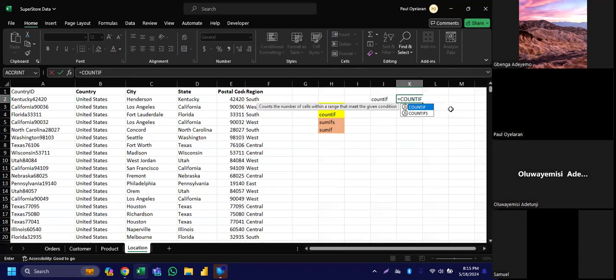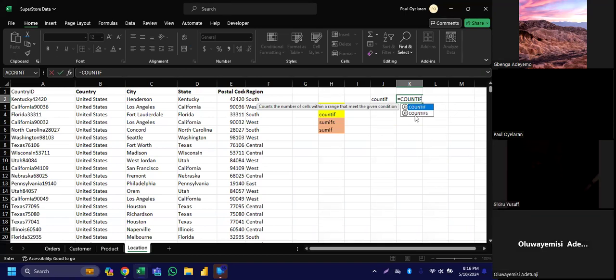Let me bring it out so you can see what it's telling us here. It says count the number of cells within a range that meet the given condition. That means it's a single condition. I can say count how many Dell we have in the store. That is only a single criteria. But if I ask you to count how many messages are blue, now I'm giving two criteria there.